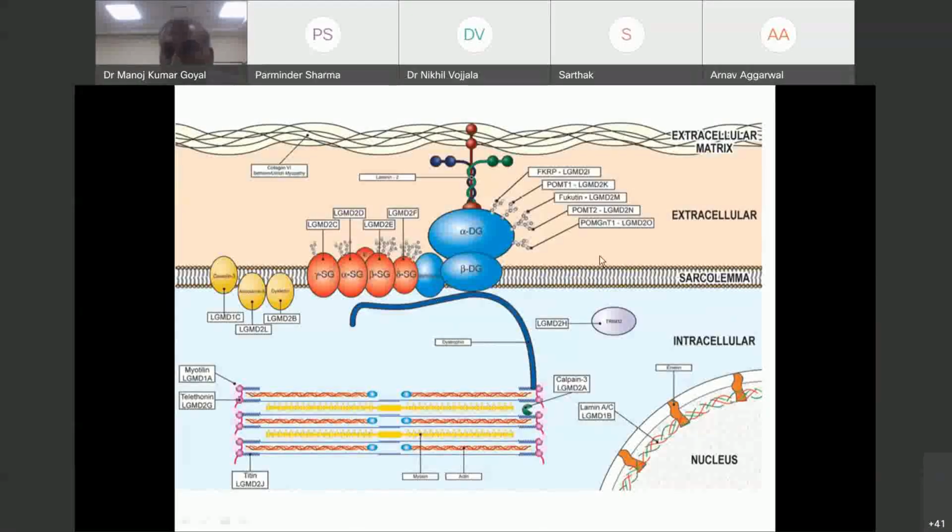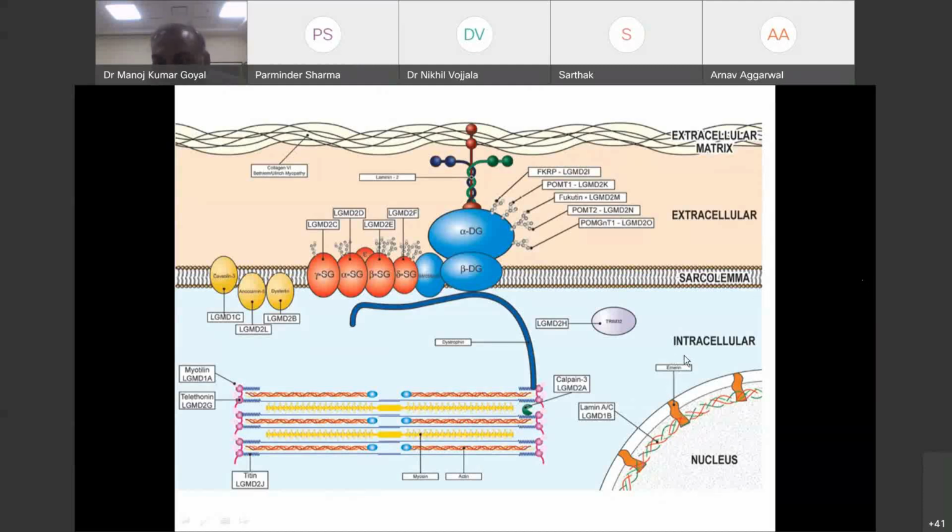So there are a lot more muscular dystrophies. Now we discussed that. I'm again coming to the original slide. If there is a problem here in these sarcoglycan proteins, we are going to get sarcoglycanopathy. If we get a problem in dysferlin, it's another membrane protein, we get dysferlinopathy. And if there is a problem in